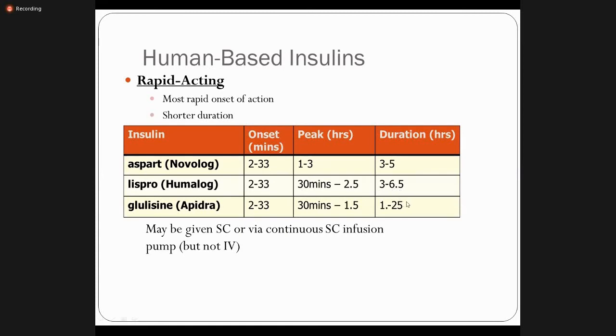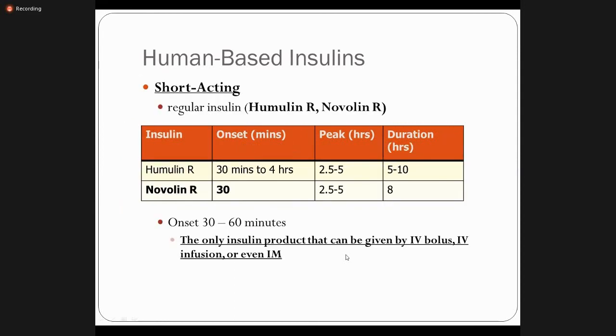6.5 hours, and 1 to 0.25, that 1.5 hours, right? So may be given subcutaneous or via continuous subcutaneous infusion pump, but not intravenously, right? Intravenously normally we use which preparation? Regular insulin, or this is another type.